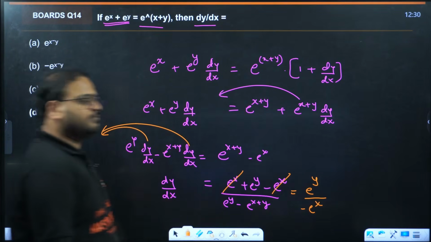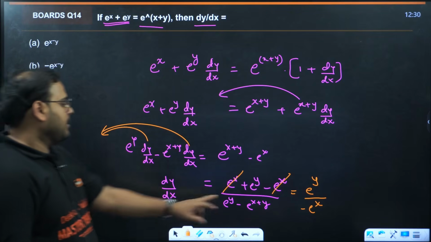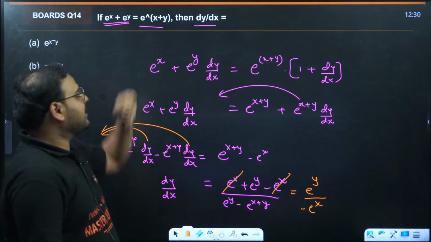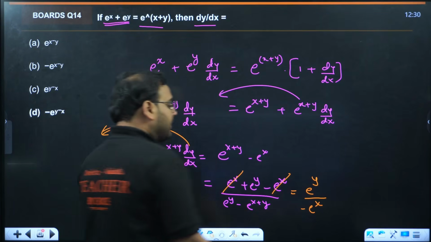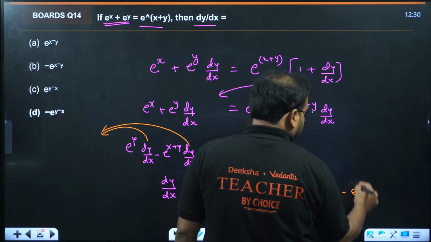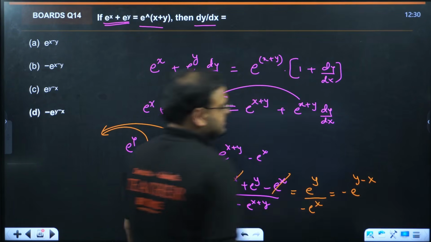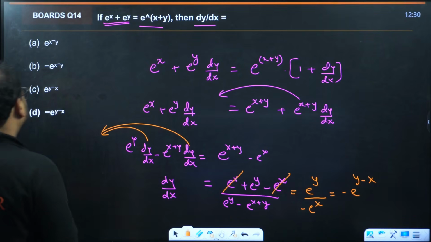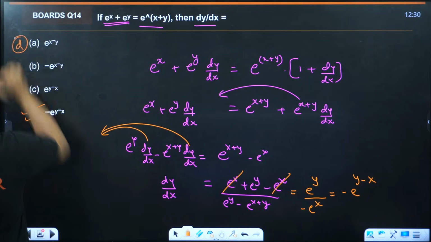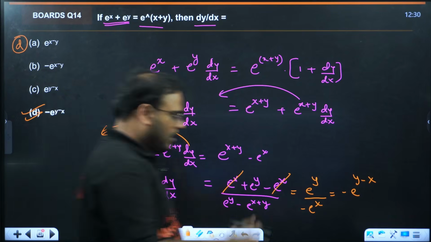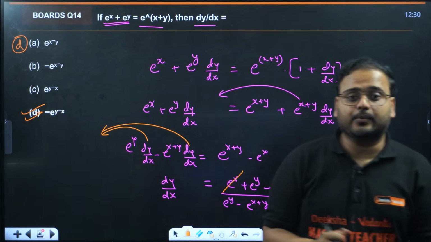Yes or no? How come, sir? Look carefully. Because e power x plus y is e power x plus e power y, e power y will be cancelled. You'll have minus e power x left. That becomes minus e power y minus x. Option D. A very, very good question.